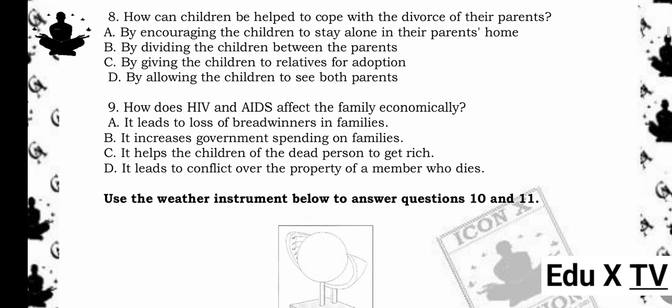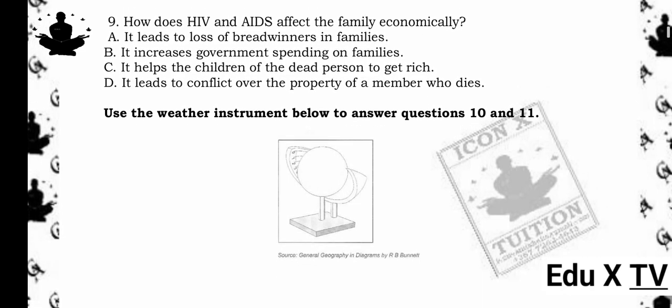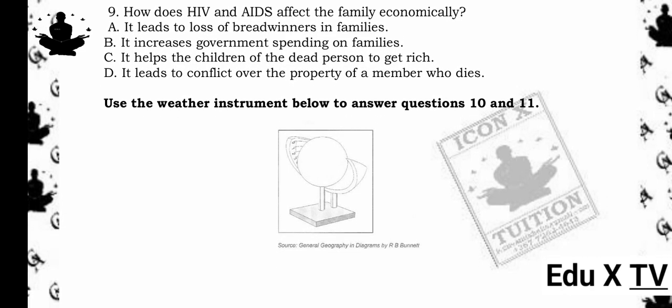8. How can children be helped to cope with the divorce of their parents? A. By encouraging the children to stay alone in their parents' home. B. By dividing the children between the parents. C. By giving the children to relatives for adoption. D. By allowing the children to see both parents. The answer is D. By allowing the children to see both parents. Reason being, maintaining a relationship with both parents helps children emotionally adjust during and after divorce.